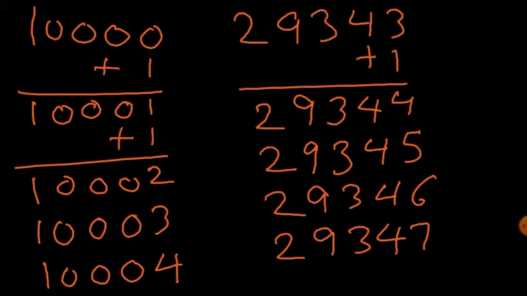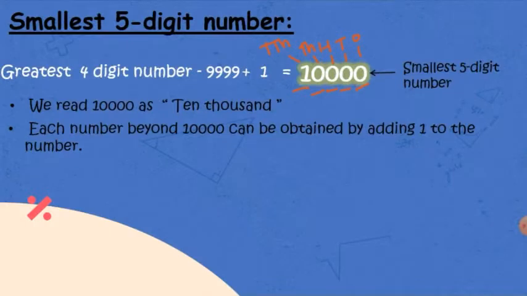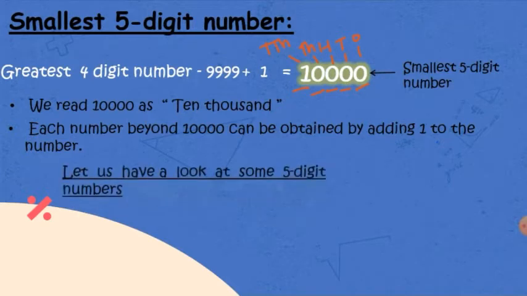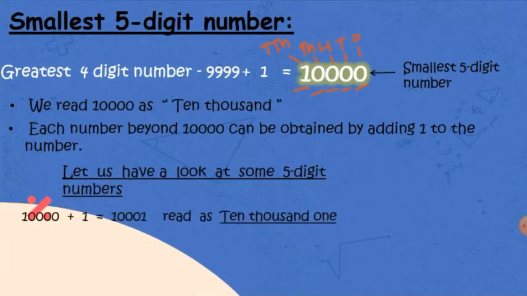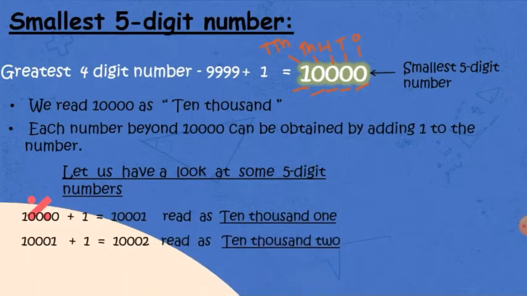Okay, so let us go back. I'm going to show you some more numbers, how we get the next number after the given number. As I have told you, if I add 1 to 10,000, I'll get 10,001. If I add one more to it, I'll get 10,002, then 10,003.